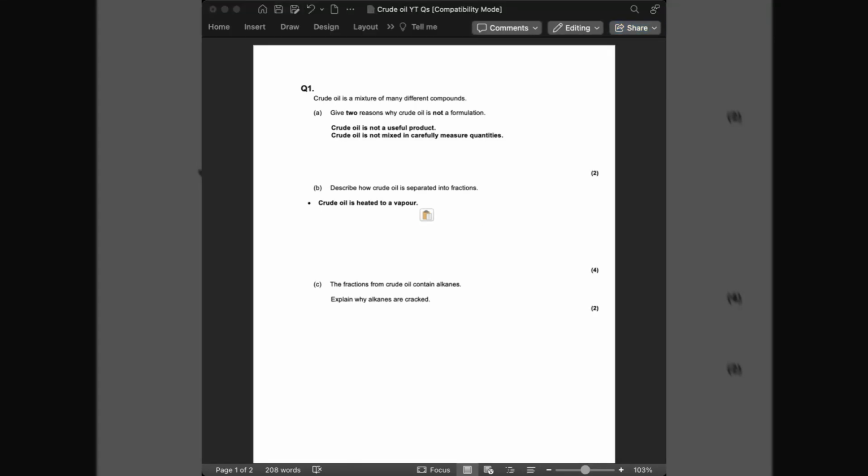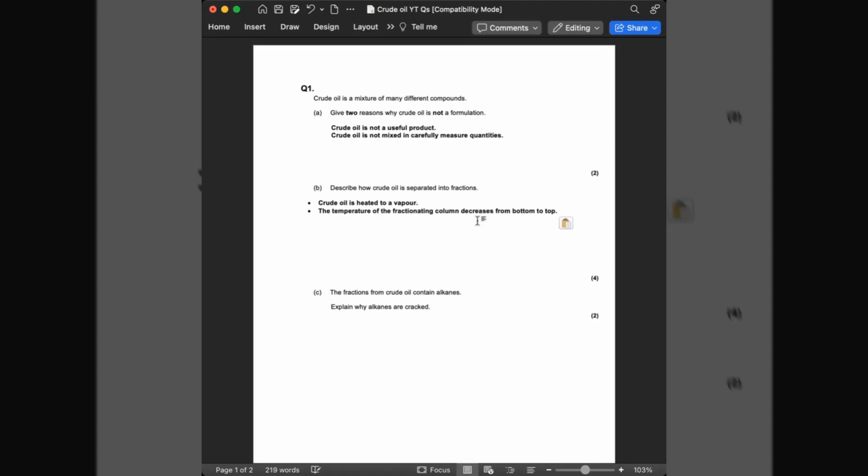Your second mark is talking about how the temperature of a fractionating column changes as you move up. To get the second mark, you would have to write something along the lines of the temperature of the fractionating column decreases from bottom to top. Okay, and what that's saying is that the closer to the bottom of the fractionating column you are, the greater the temperature. And as it rises, because it's being heated at the bottom, the temperature is going to decrease as you move to the top. Okay, and that will get you your second mark.